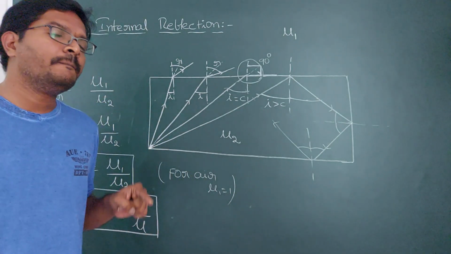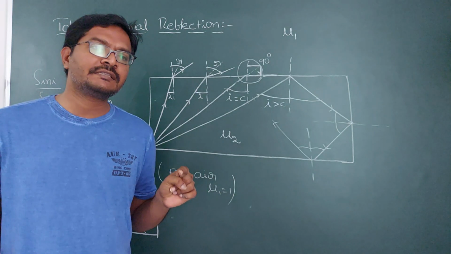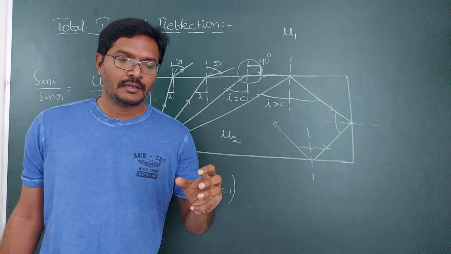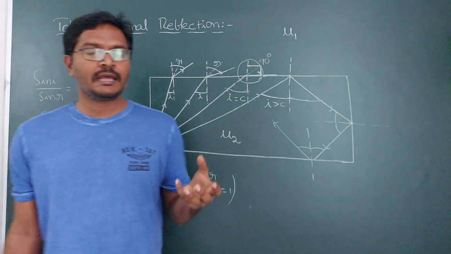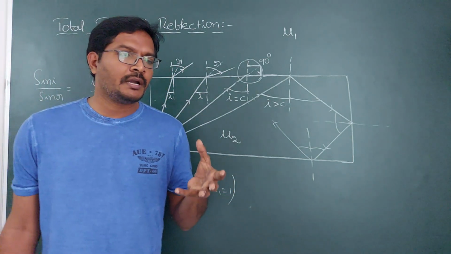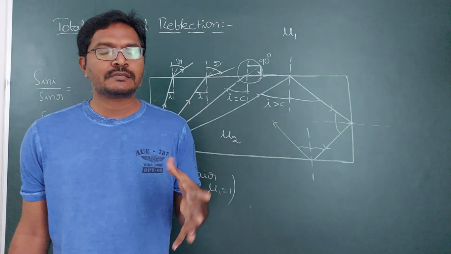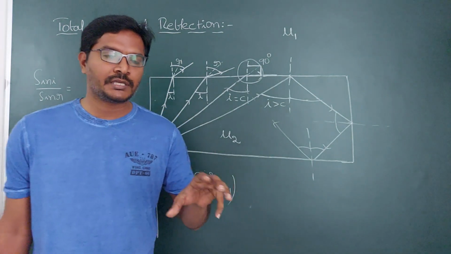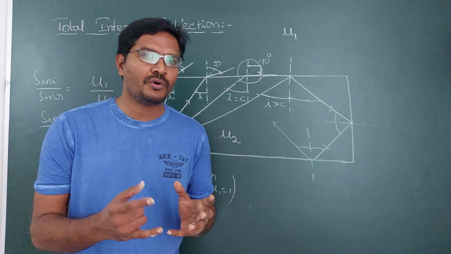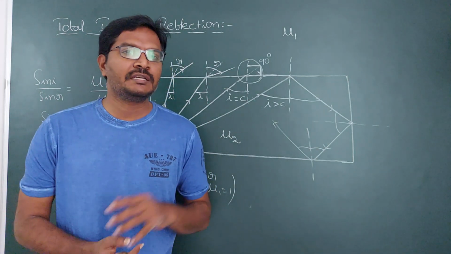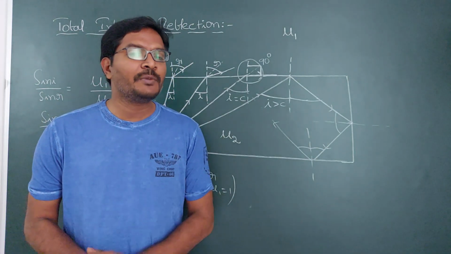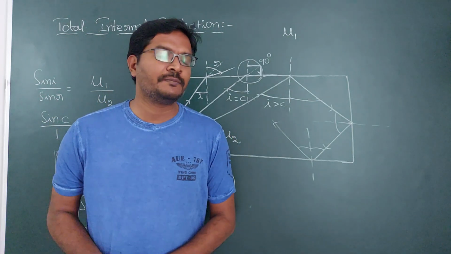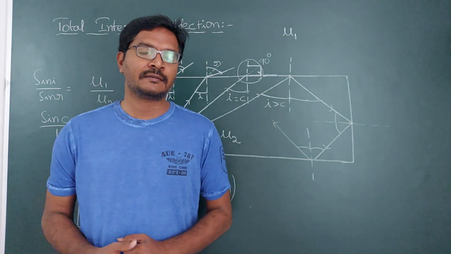So that's why diamond shines more. Why? If you take a diamond and a glass, you can take a quartz glass or any type of glass. If you take a diamond and a quartz glass, both are transparent mediums. If you cut them in equal shapes, which shines more? We always know diamond shines more than glass. Why does diamond shine more, even though both are transparent and both are in the same shape?